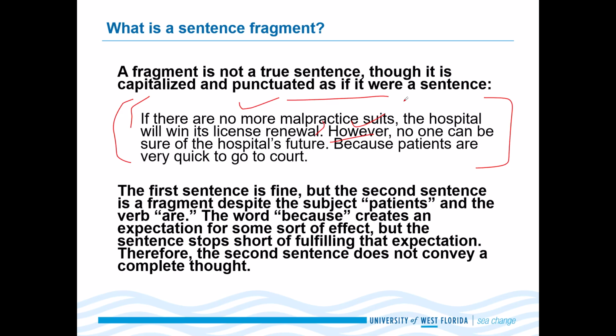The word because creates an expectation for some sort of effect, but the sentence stops short of fulfilling that expectation. Therefore, the second sentence does not convey a complete thought. Because patients are very quick to go to court.